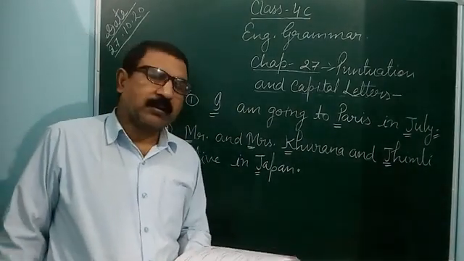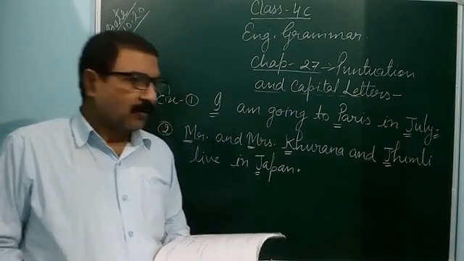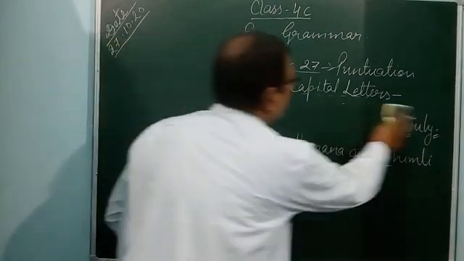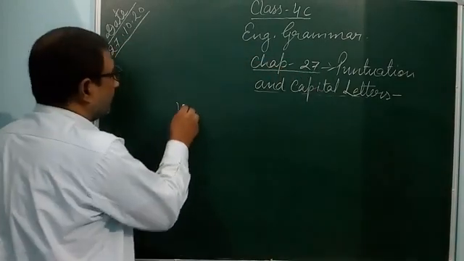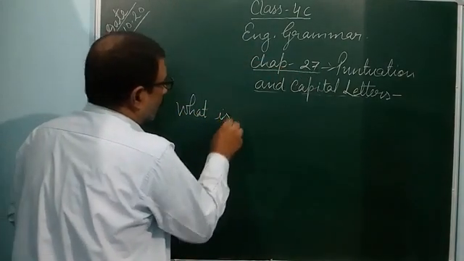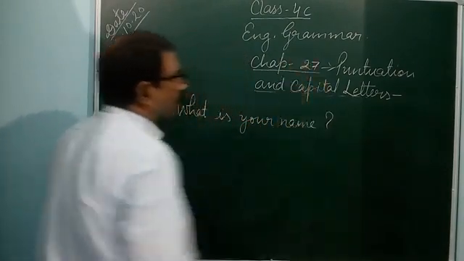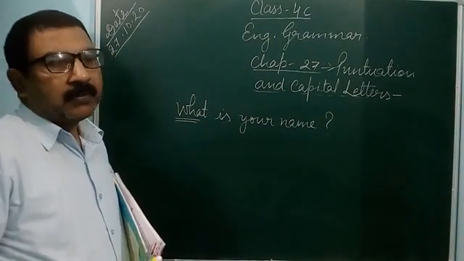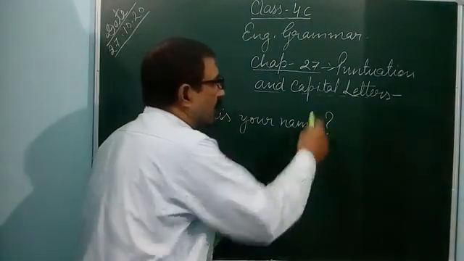After that, the question mark. Where do you use the question mark? If you are asking a question, you can use a question mark like that. Who are you? What is your name? It generally comes when asking questions, in the interrogative sentence. You can see, what is your name? Question mark. Who are you? Like that. So this is the question word. What is your name? Who are you? So in this way you can use the question mark in punctuation.